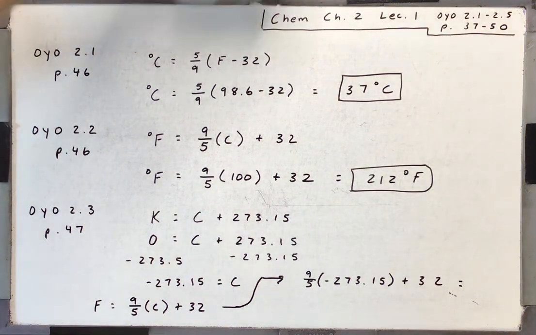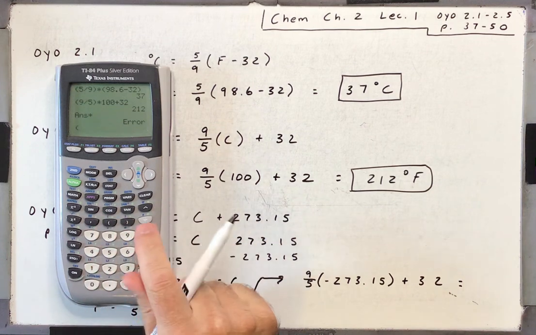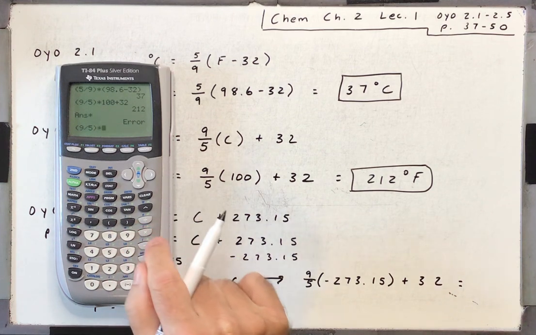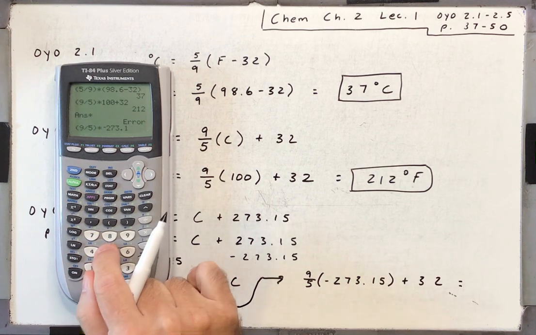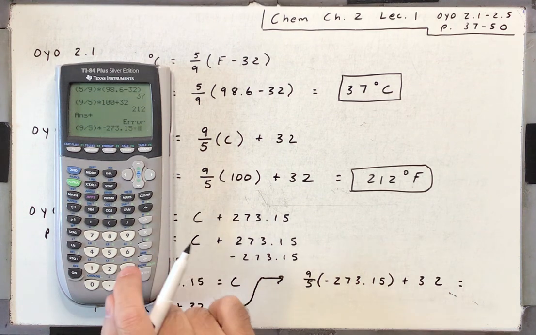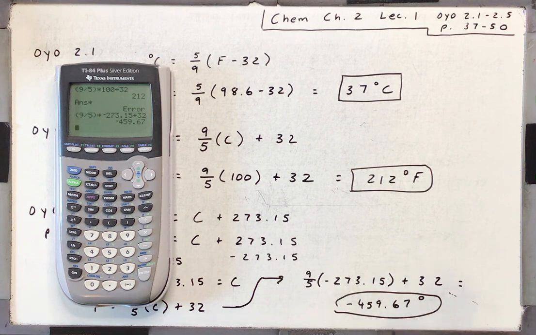Okay, let's get this in our calculator. Try not to make a mistake here. We're going to put that 9/5, 9 divided by 5, in parentheses, times negative 273.15. Now, I don't have to put the negative 273.15 in parentheses, and then plus 32. All right, and we get negative 459.67 degrees.